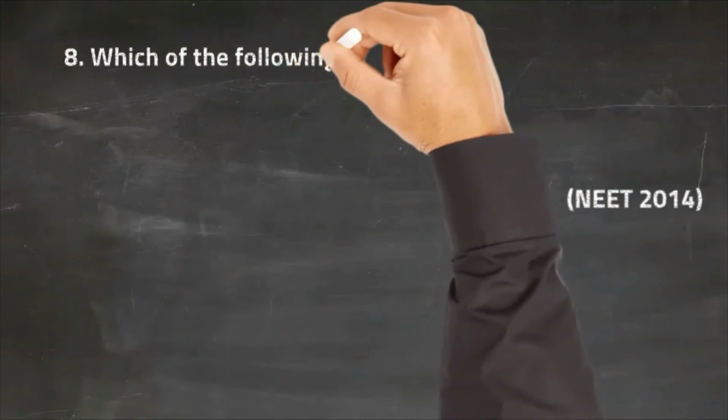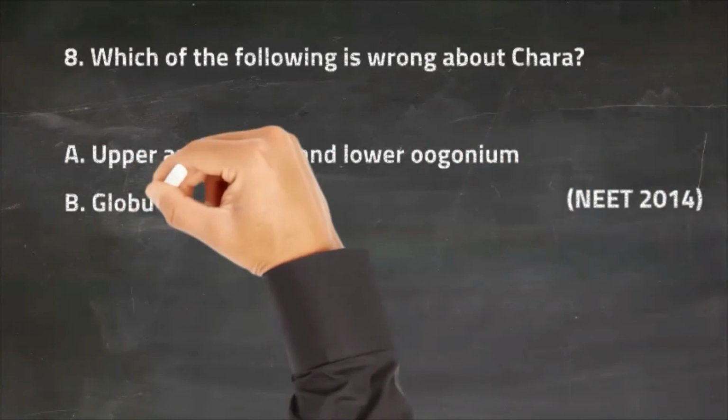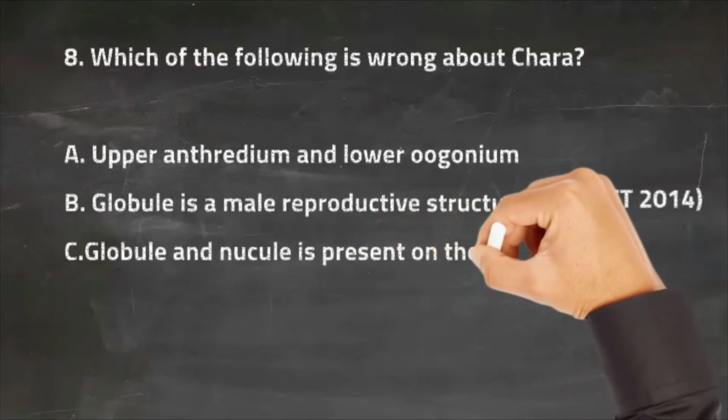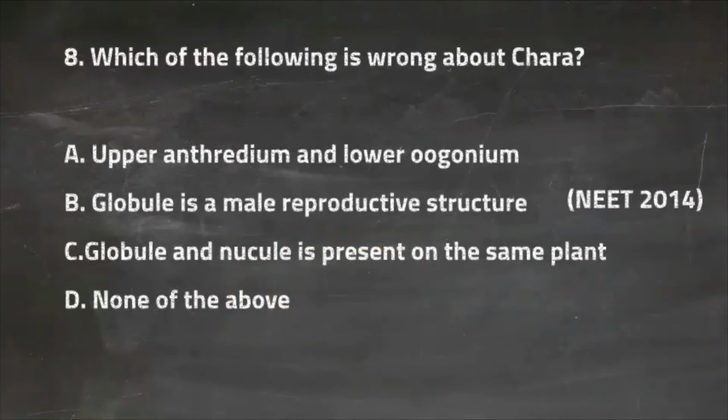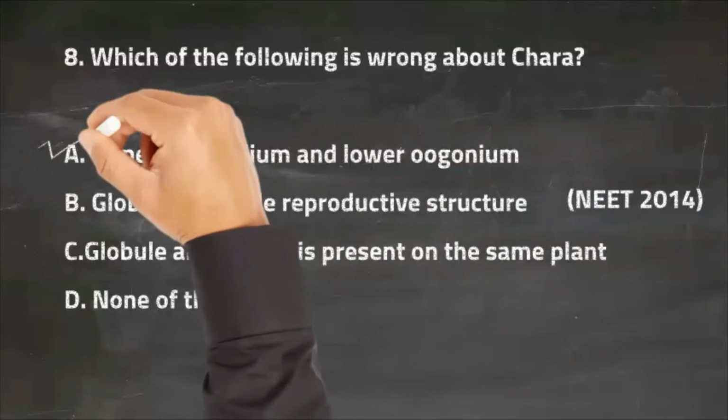Question 8. Which of the following is wrong about Chara? Option A: upper antheridium and lower oogonium. Option B: globule is a male reproductive structure. Option C: globule and nucule are present on the same plant. Option D: none of the above. So the right answer for this question is option A, that is upper antheridium and lower oogonium.